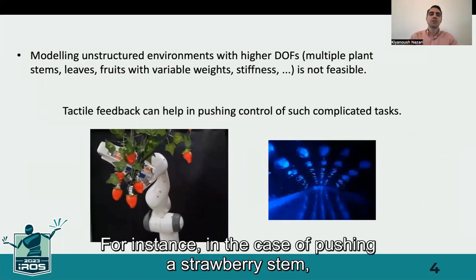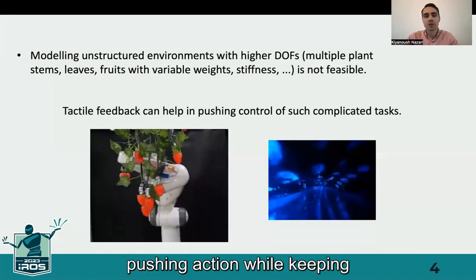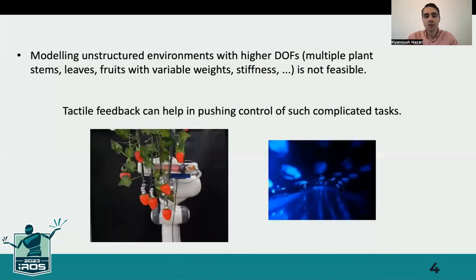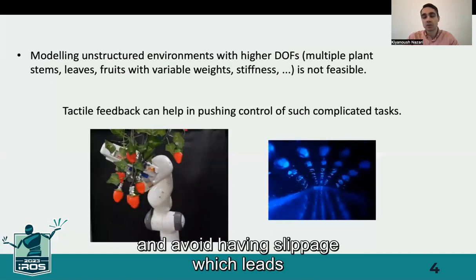For instance, in the case of pushing a strawberry stem, the objective is to execute a pushing action while keeping the stem location constant on the tactile sensor and avoid having a slippage, which leads to task failure.